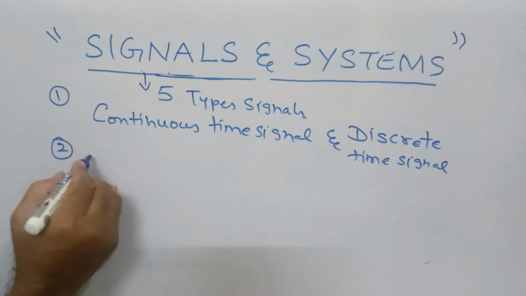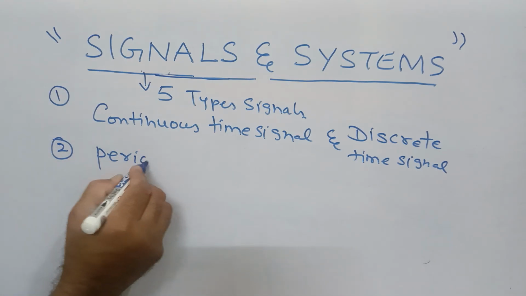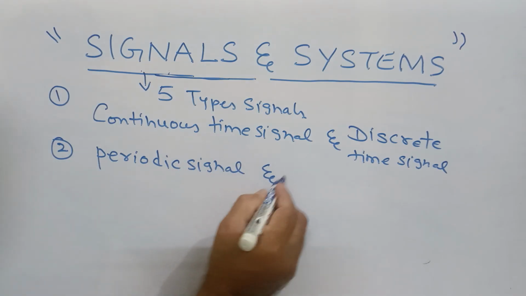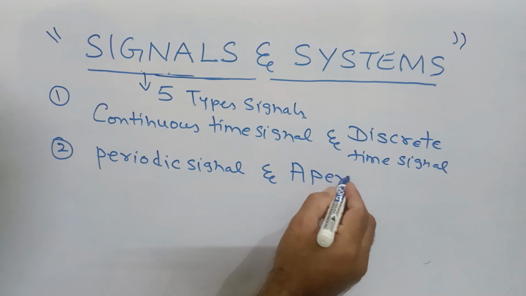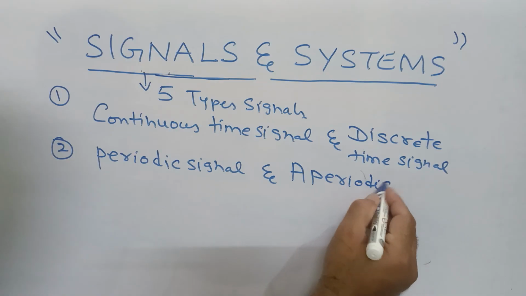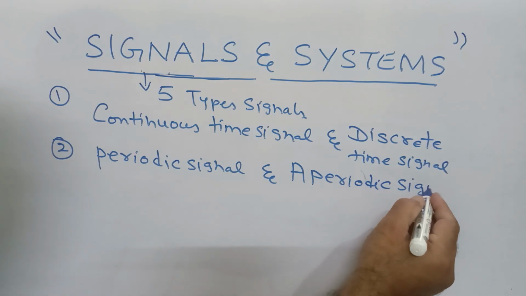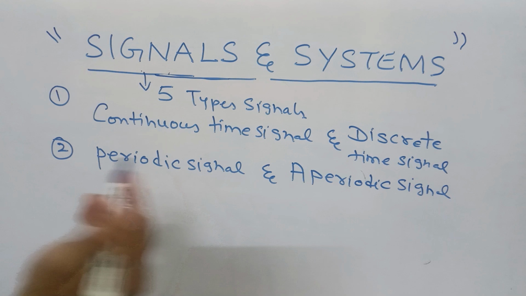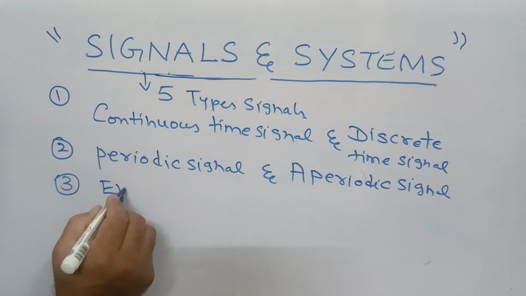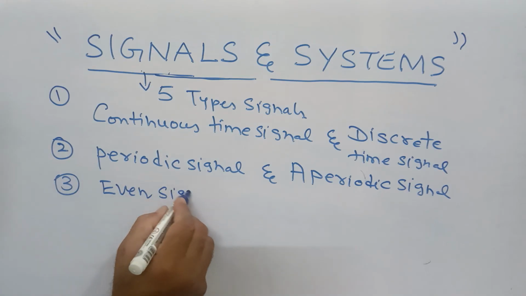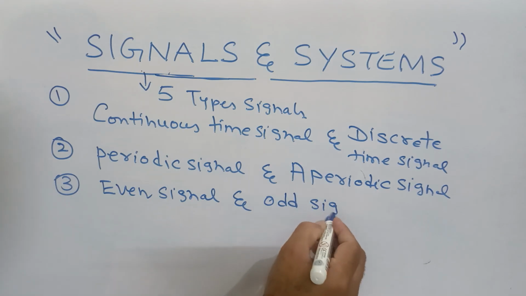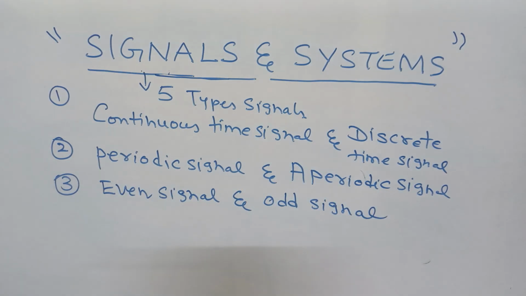The second one is periodic signal versus aperiodic signal, also called non-periodic signal. And the third one is even signal versus odd signal.